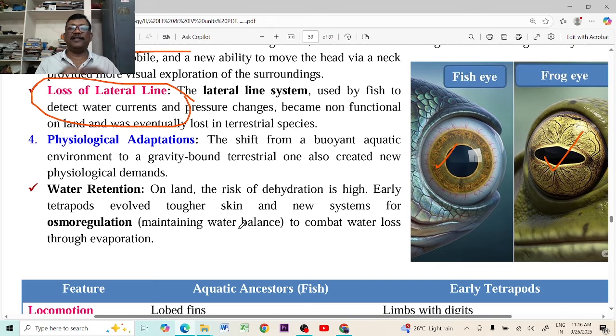But now, while they are living on the land, more water escapes from the body through evaporation. Then what happens? They have to conserve the water in their body. A well-developed glomerulus is present in their kidney, adapted to conserve the water in their body.